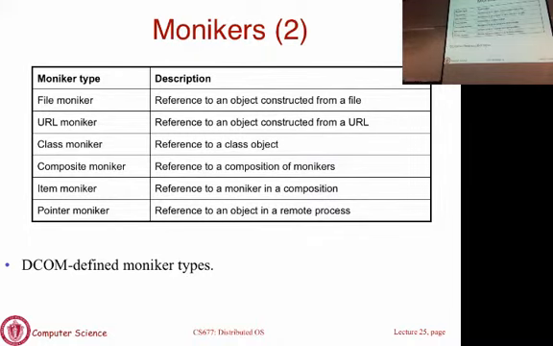You basically always store it on disk. You can get it back. But you can create a file object in CORBA, rather in DCOM, which allows you to retrieve the file from disk, modify it, and then it will be stored back automatically for you. Okay? There are URL objects and there are the composite objects.